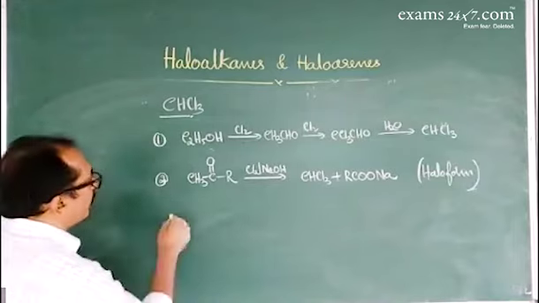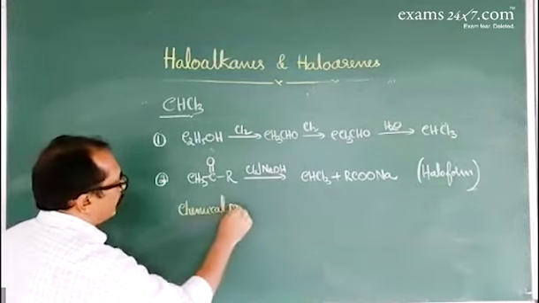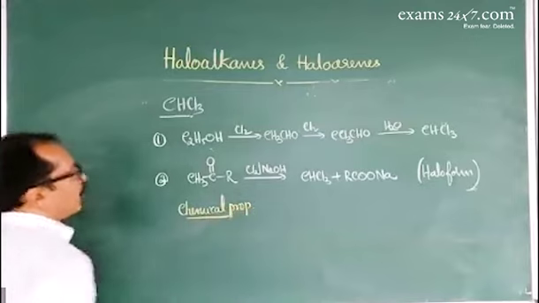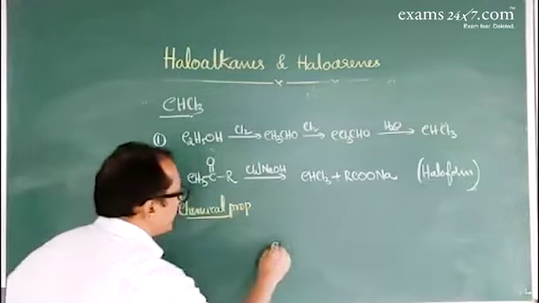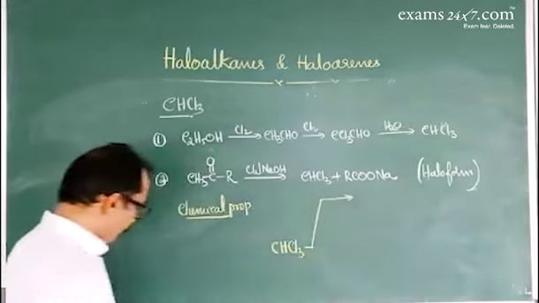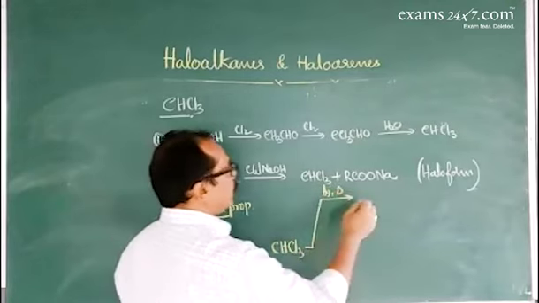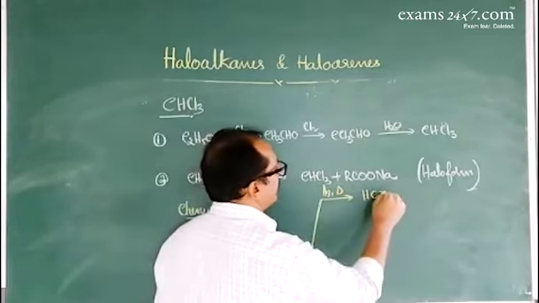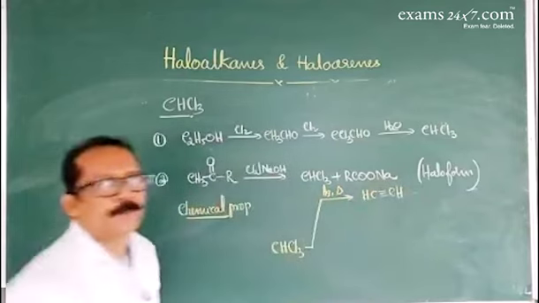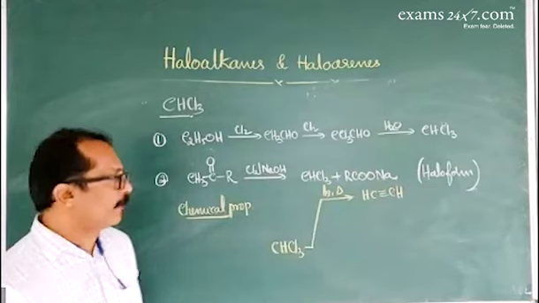It's about chemical properties of chloroform. CHCl3, chloroform, on treating with silver, gives ethyne, CH triple bond CH. So chloroform on treating with silver gives ethyne.